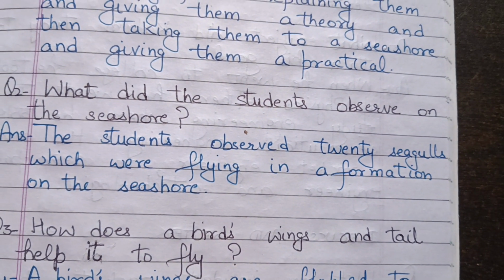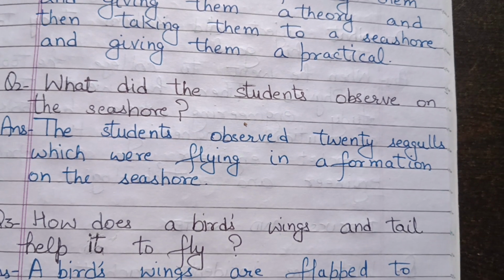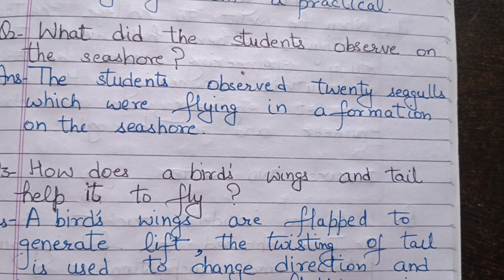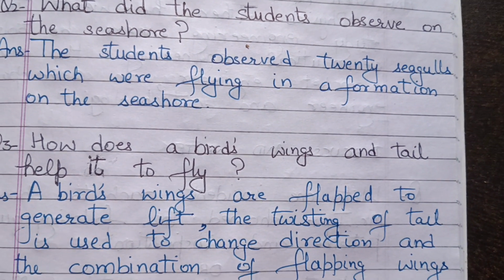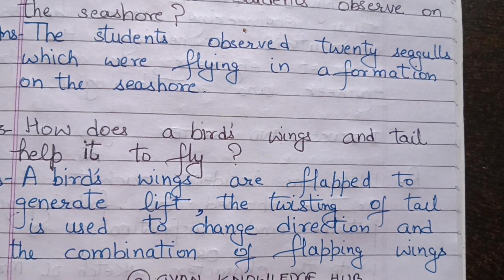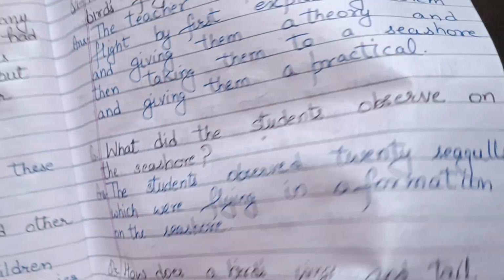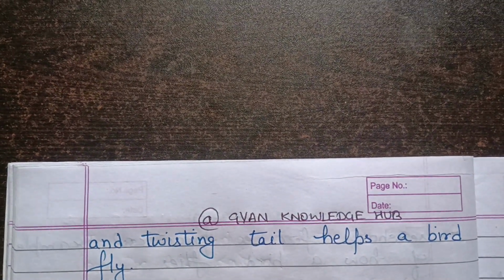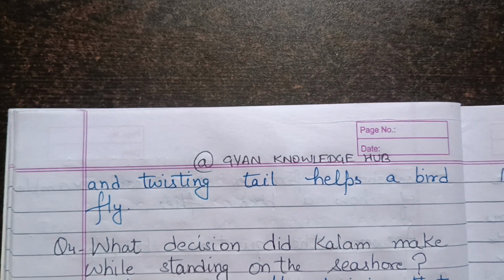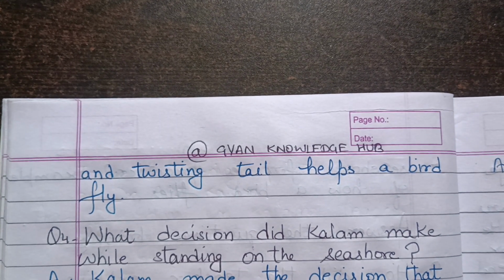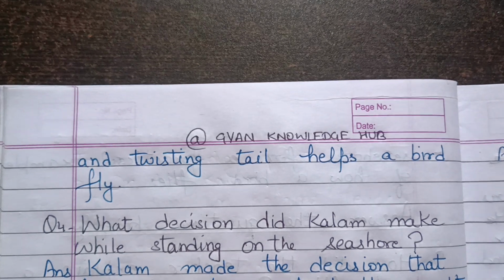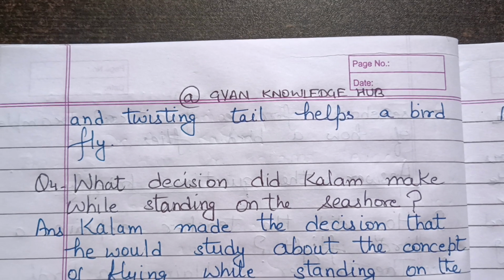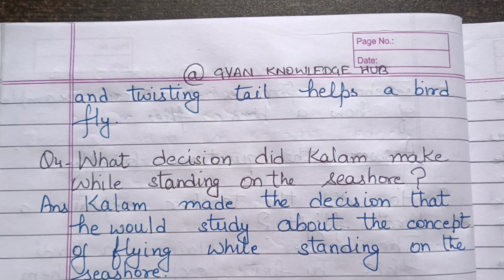How do a bird's wings and tail help it to fly? A bird's wings are flapped to generate lift. The twisting of the tail is used to change direction, and the combination of flapping wings and twisting tail helps a bird fly. Next question. What decision did Kalam make while standing on the seashore? Kalam made the decision that he would study the concept of flying while standing on the seashore.